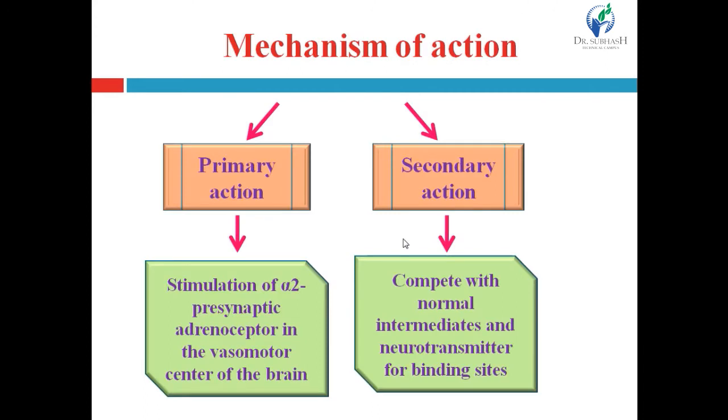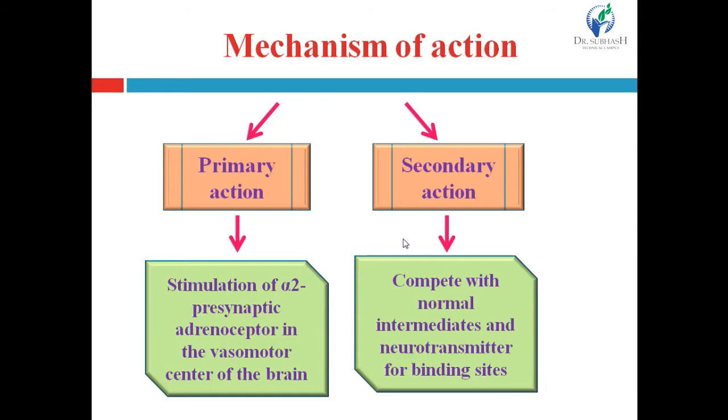Mechanism of action of central sympatholytics. They act in two ways. Primarily, these agents act through stimulation of the alpha-2 presynaptic adrenoreceptor in the vasomotor center of the brain. It acts centrally.